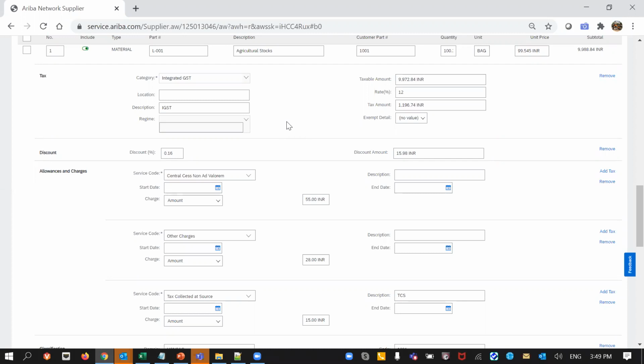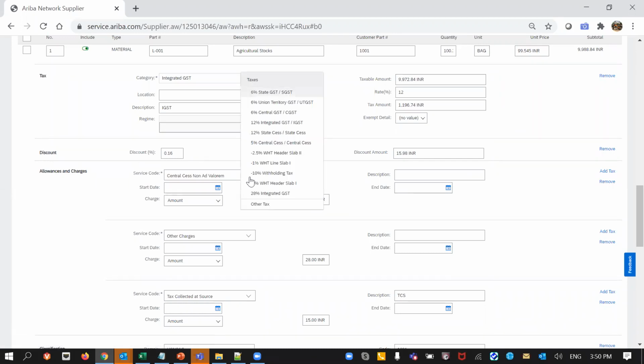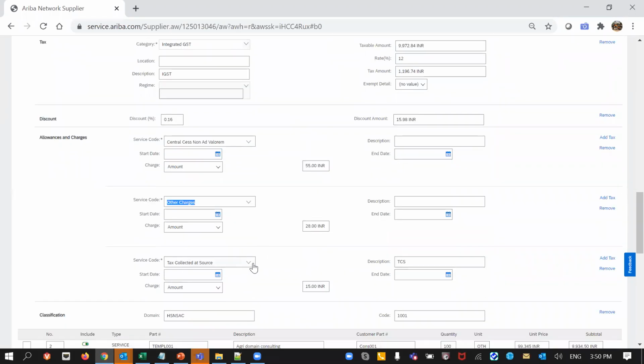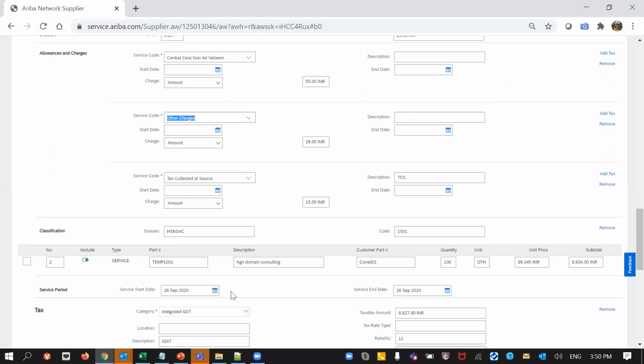So we have to be very careful here, and we have listed it in the presentation also. There are a lot of slides where we have provided the do's and don'ts, because the moment we say something else, for example, if we put some other tax here, or provide TCS as a tax, the tax authorities currently do not accept that. It should follow the dictionary exactly as provided by the tax authorities.